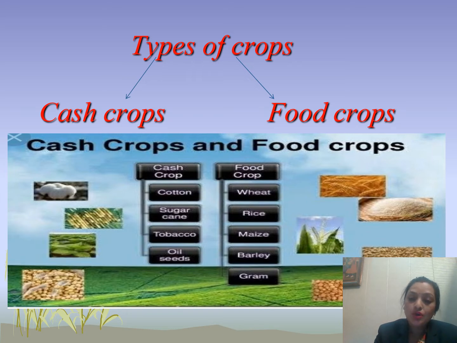And the next one is the cash crops. These crops are grown for cash purposes, for selling, and as raw material used in industries. They are sugarcane, jute, oil seeds like mustard, sunflower, groundnuts, and tea, rubber, coffee, spices. All these are the cash crops.